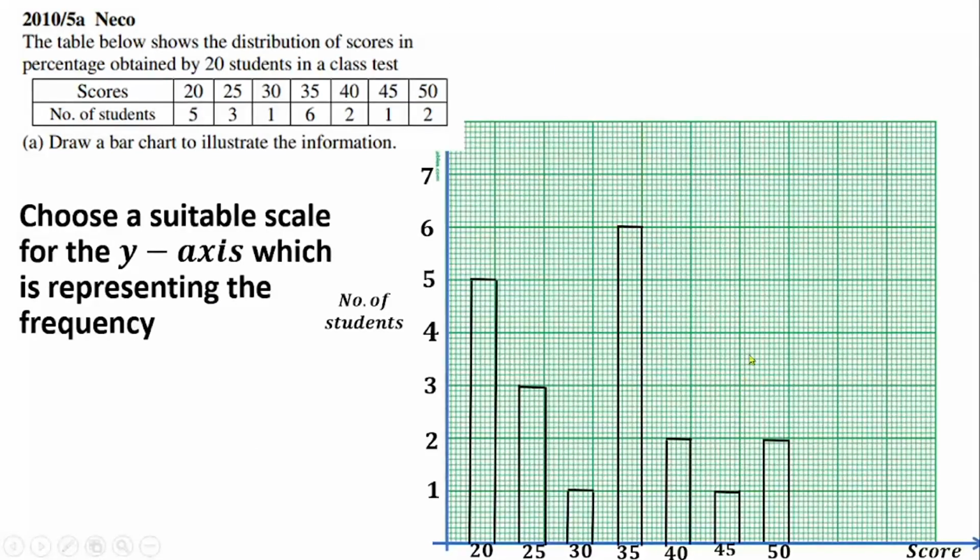So the next question we're going to see right now is from a GCSE past question, which is an international examination, still similar to the Nigerian exam as well. We are told that Matthew is a milkman, someone that milks, and the table below shows the information about how many pints of milk he delivered in one village. So we have the days, which will be on the x-axis, and pints delivered, which will represent the frequency on the y-axis. So we have to draw the bar chart to represent this information.